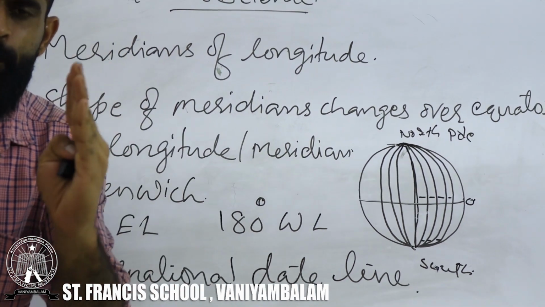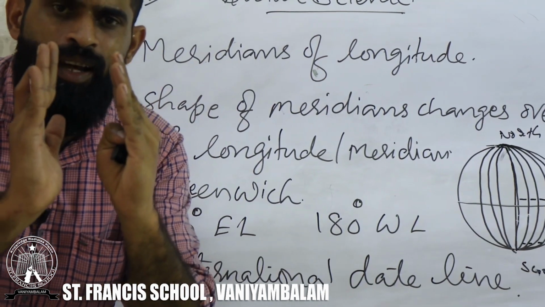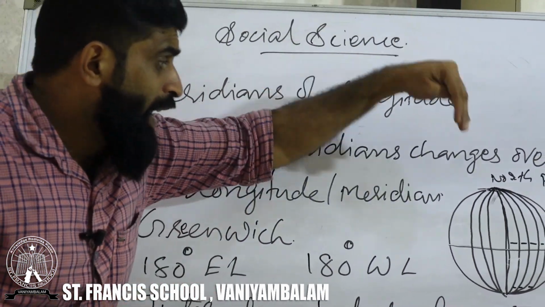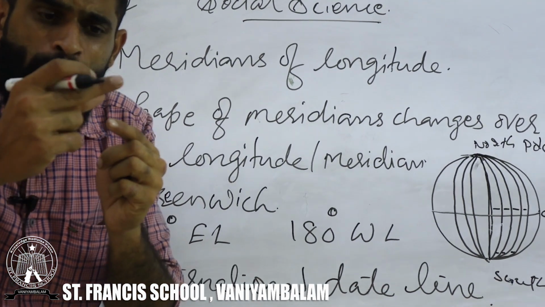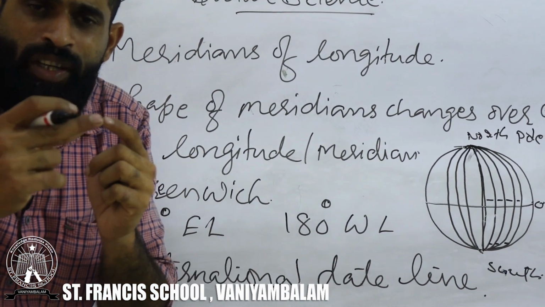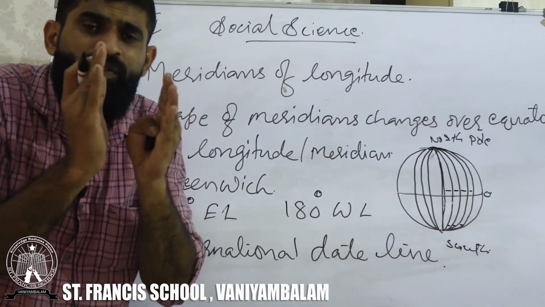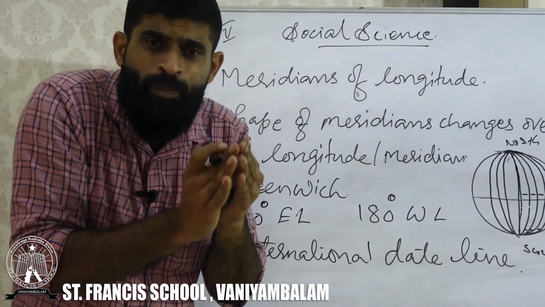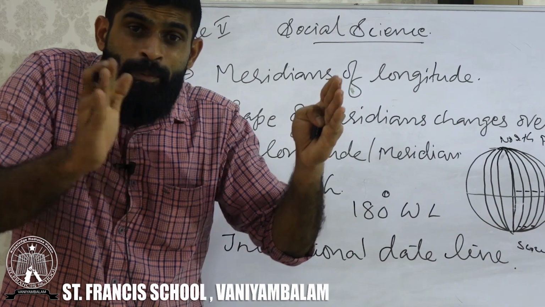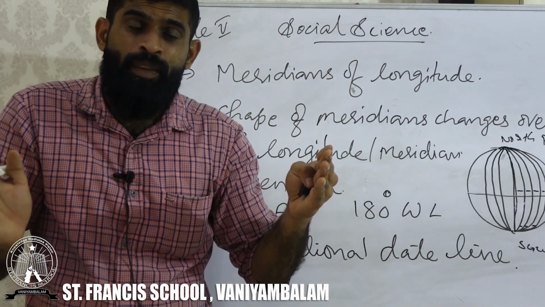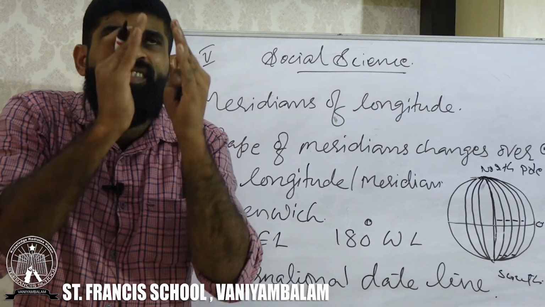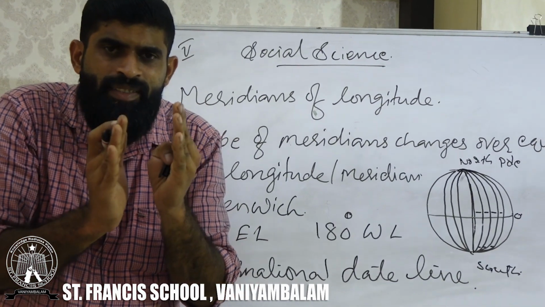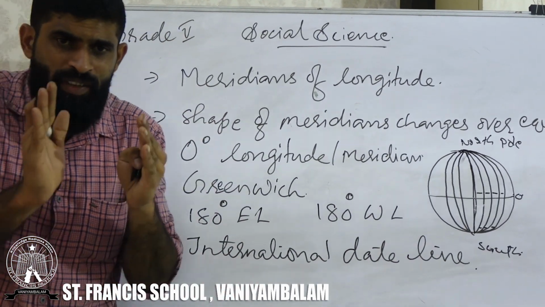So the shape of meridians is, when it starts from the North Pole, the gap between other longitudes will be very small, or the width will be very less at the North Pole. Width will be more at the equator. Again, width will be reducing at the South Pole. We defined it very nicely.